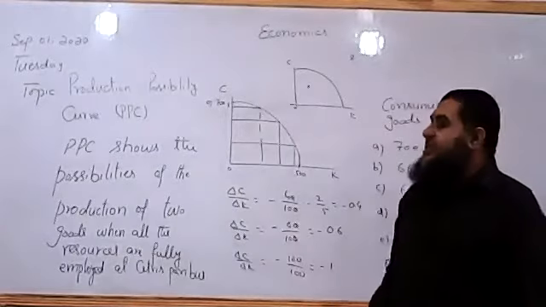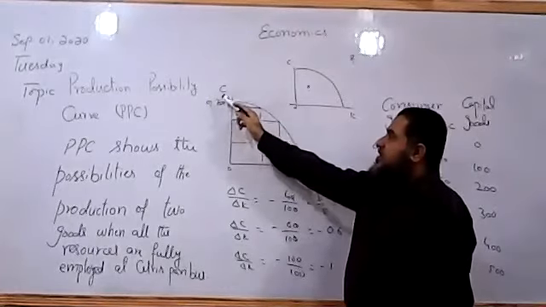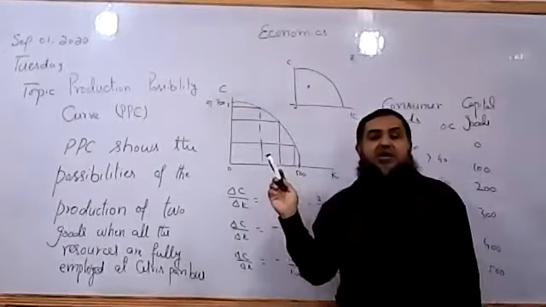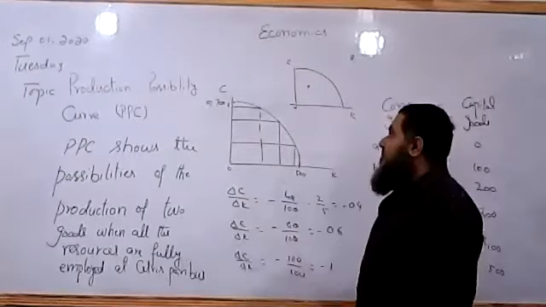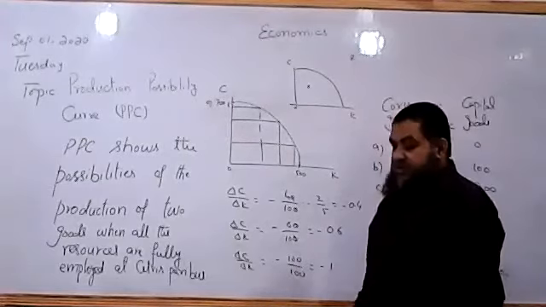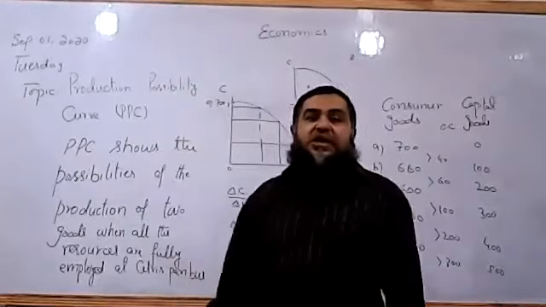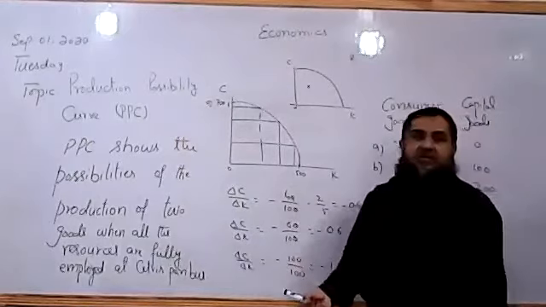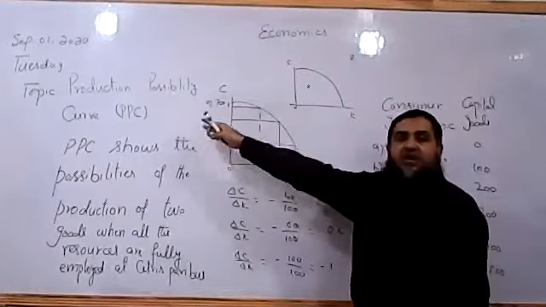Why is it increasing? The reason is that when resources are transferred from consumer goods to the production of capital goods, they are not as productive as they were in consumer goods. So their transformation is becoming difficult. It is the same case as if I am teaching you economics and I am asked to teach you business studies, I will not be as efficient as I am in teaching economics. So the productivity of factors of production will be decreasing as we are transferring the resources from one sector to another.